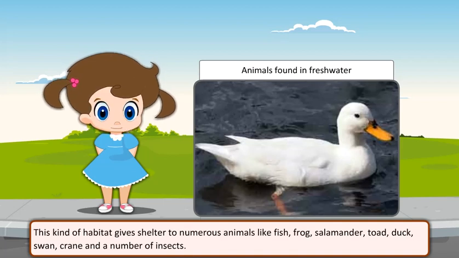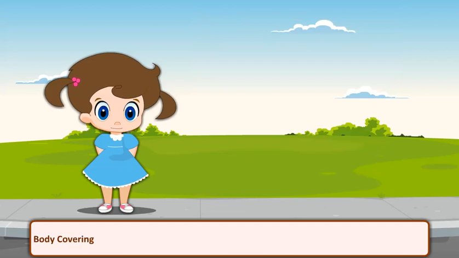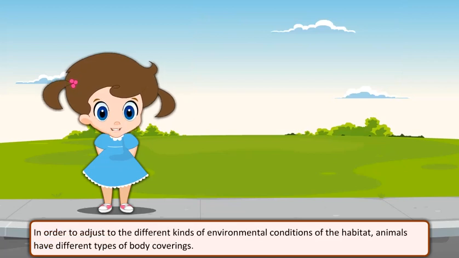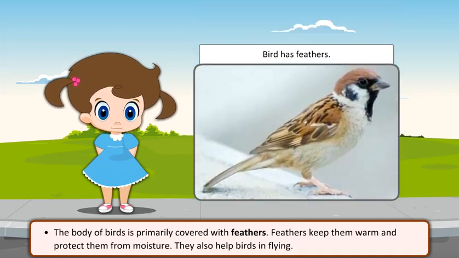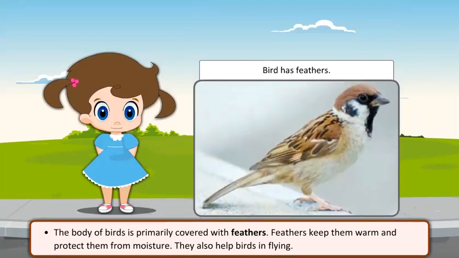Body covering. In order to adjust to the different kinds of environmental conditions of the habitat, animals have different types of body coverings. The body of birds is primarily covered with feathers. Feathers keep them warm and protect them from moisture. They also help birds in flying.